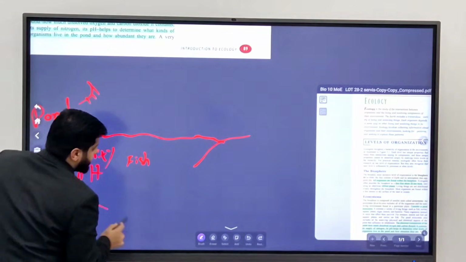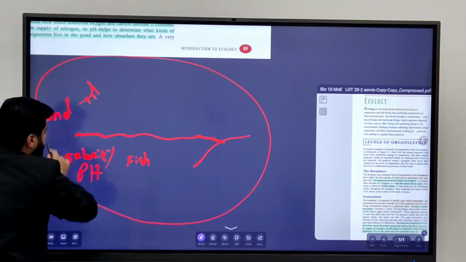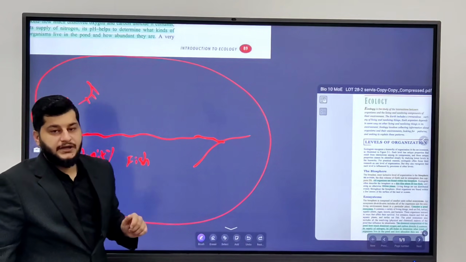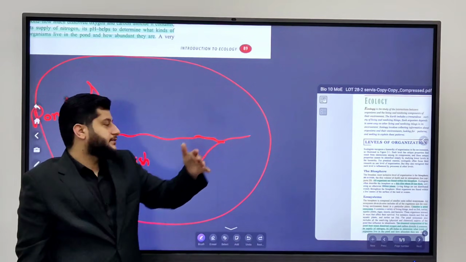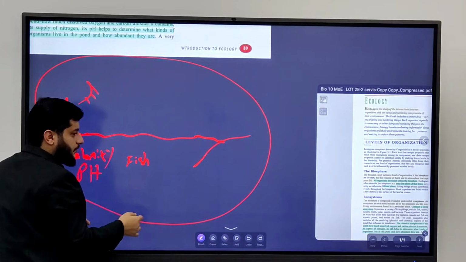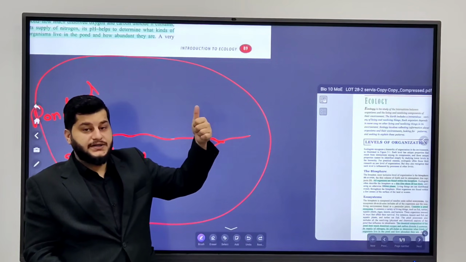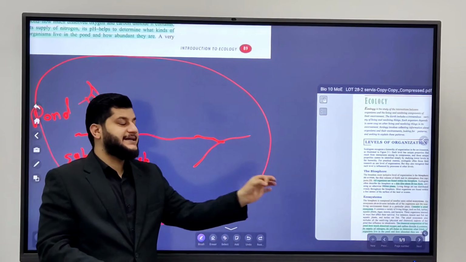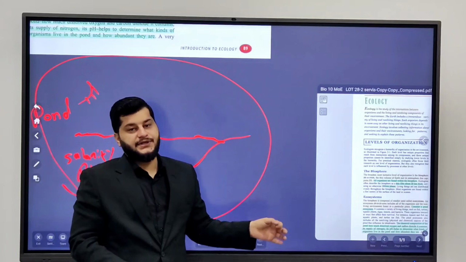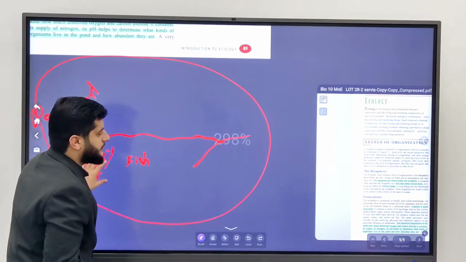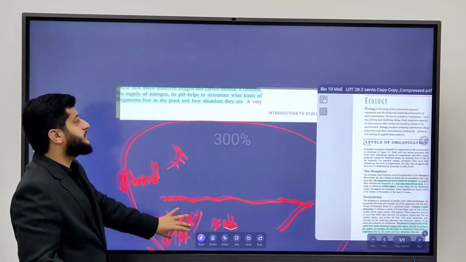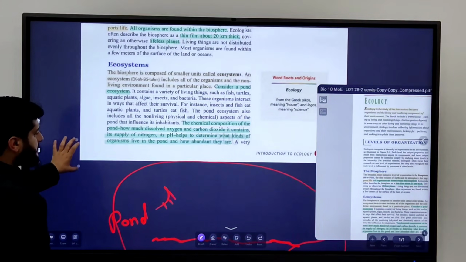So all of this together makes an ecosystem, okay? And if you go higher, all the ecosystems in the world make the biosphere. So the biosphere is composed of ecosystems, and an ecosystem is composed of all living things and non-living things in a particular area.